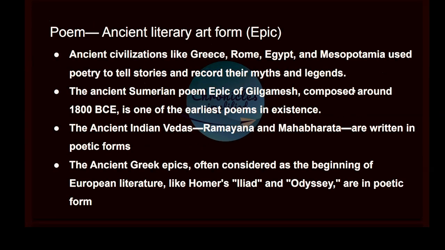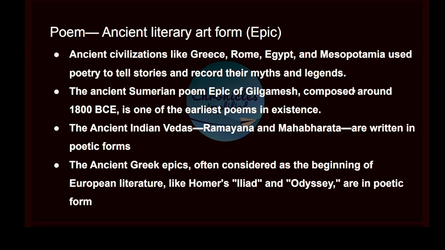First one, poem is an ancient literary art form. So all the ancient civilizations have used poetry to tell their stories and record their myths and legends.